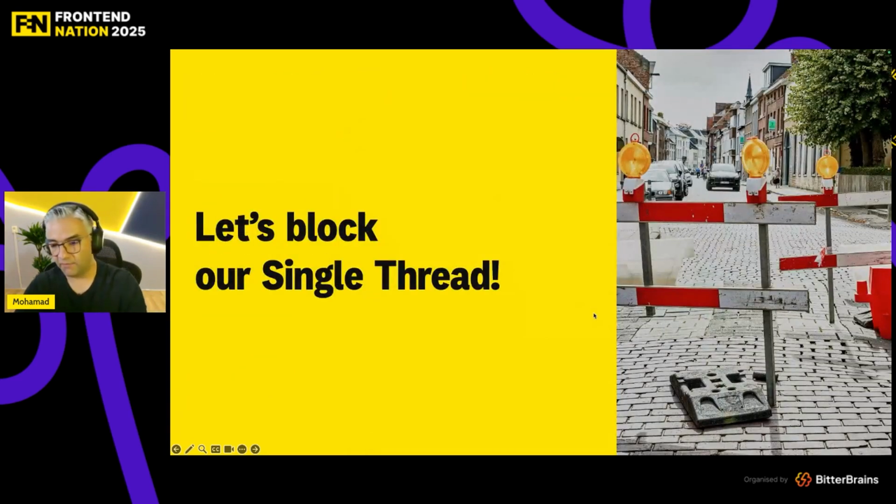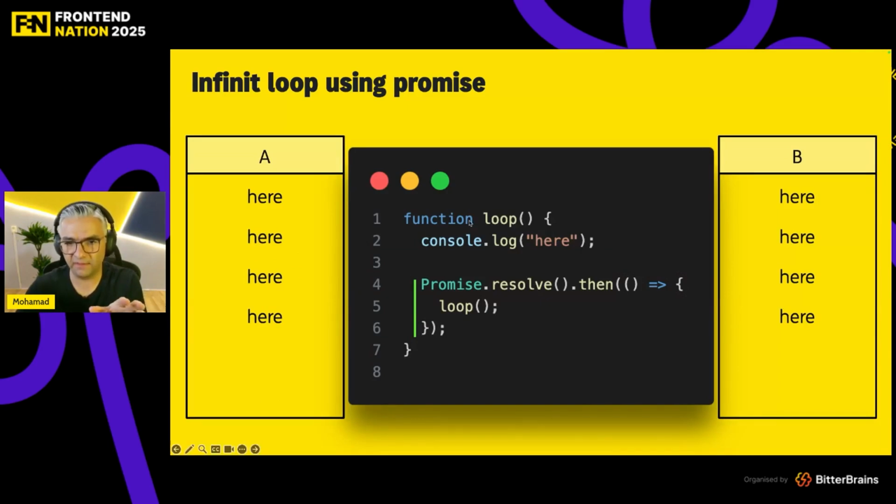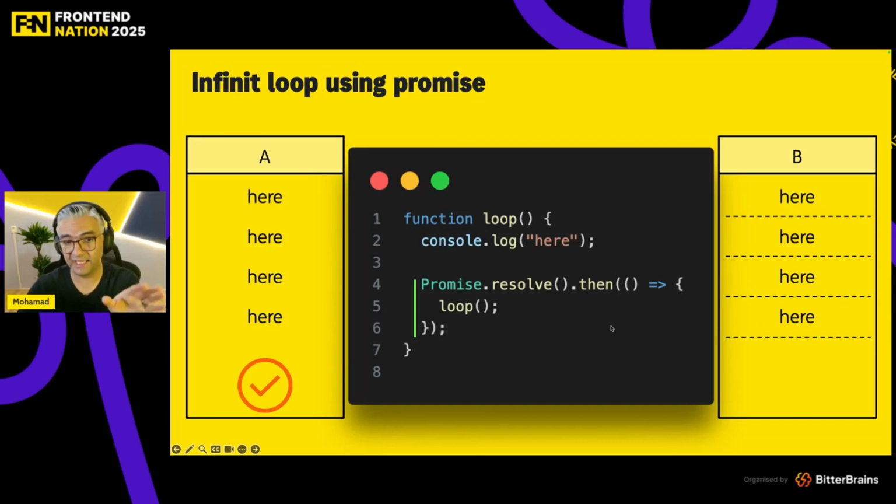So I want to show you some ways to understand this logic more by blocking our single thread. Just imagine that I have a function loop, and inside the loop function, I call loop again using a promise. The answer might be two things. A, all of them at the same time, or B, after each log, you get a render. Actually, the answer is A, because you won't get any render with promises.